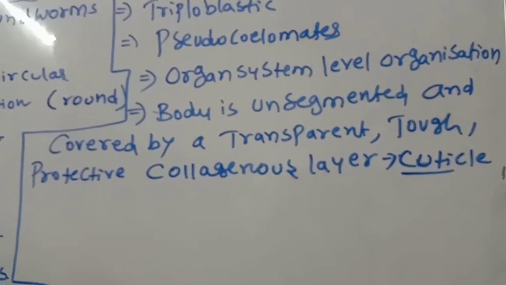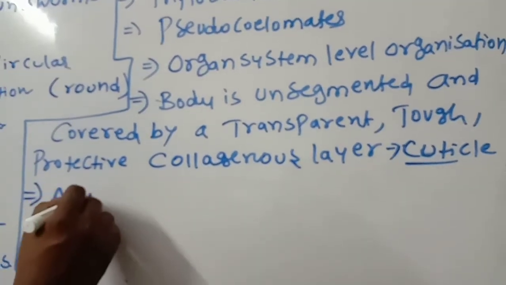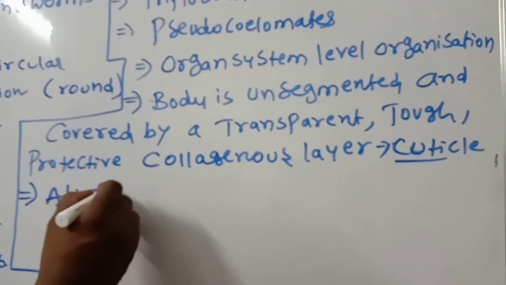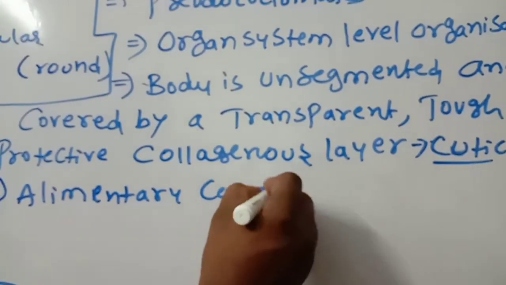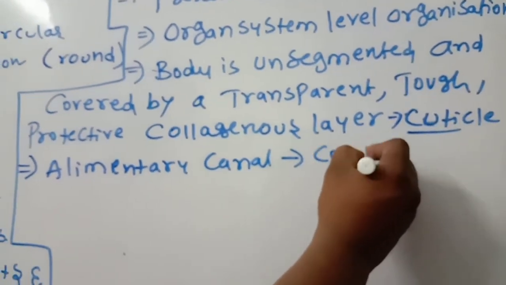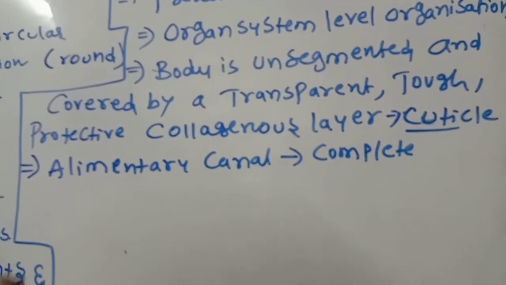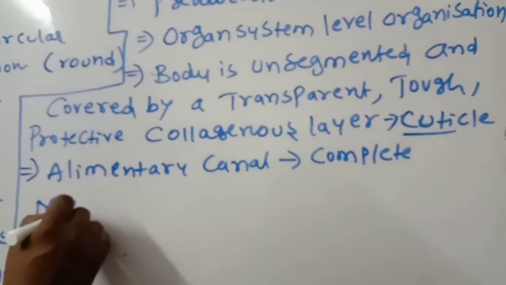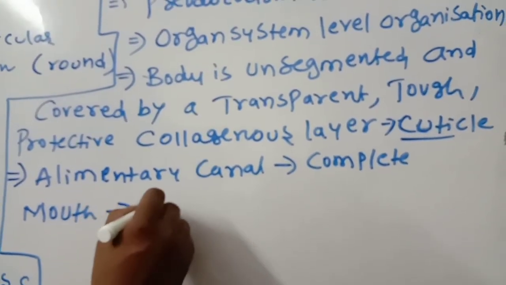Cuticle is present. Next, the alimentary canal is complete, which means it runs from mouth to anus. The mouth is there, then a muscular pharynx, and then the anus.